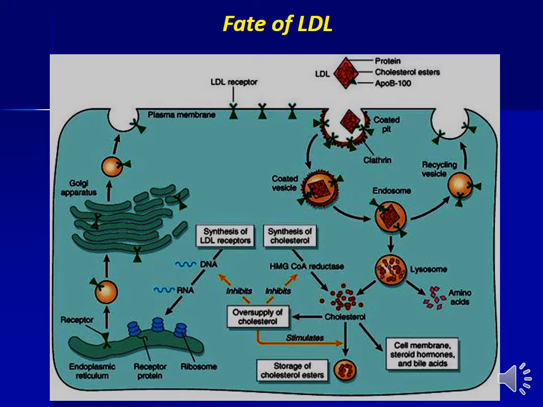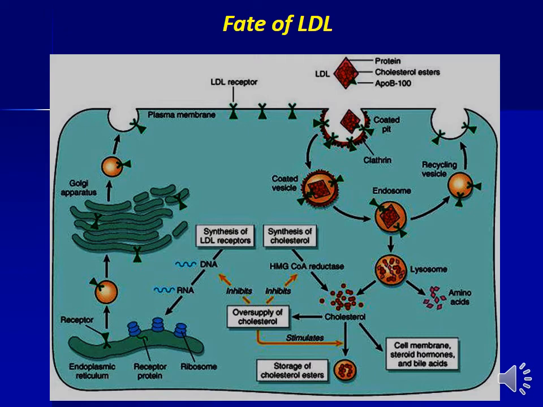The cholesterol formed by the hydrolysis of lysosomal enzymes is used for cell membrane synthesis, steroid hormone synthesis, and bile acid synthesis. The excess cholesterol is esterified and stored in the cells.